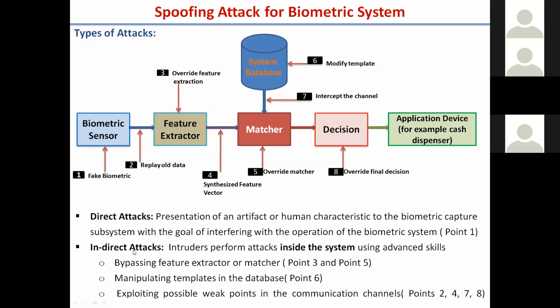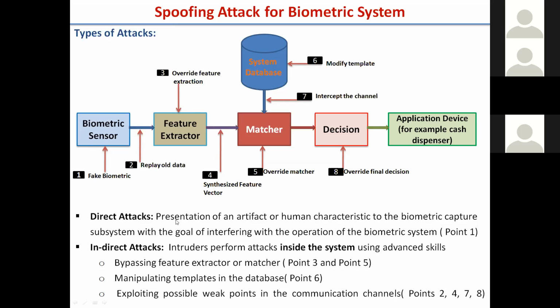The second is the indirect attack, where we have access to the system and do some manipulation, or hidden malware changes the decision or modifies the features. We manipulate things inside the system so that it can be compromised.